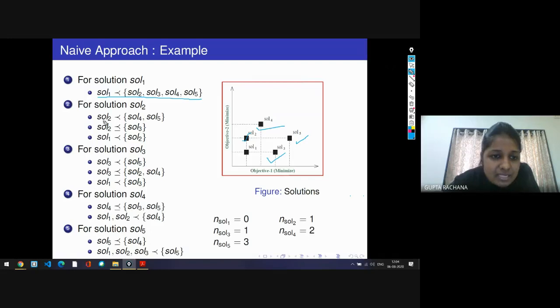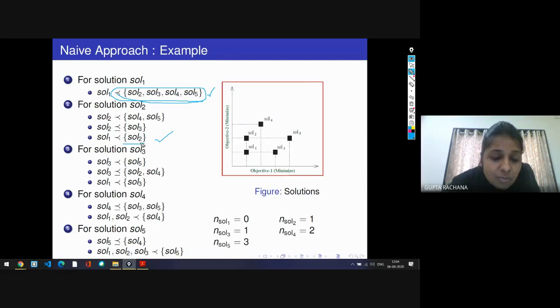Okay, so likewise we have just created the set of the solutions which dominates. Now here you can see that solution 2 is non-dominated to solution 3. Two terms are very important: this term and this term. This is the dominated set, and this is the count.